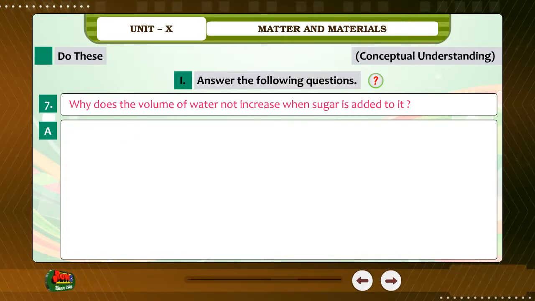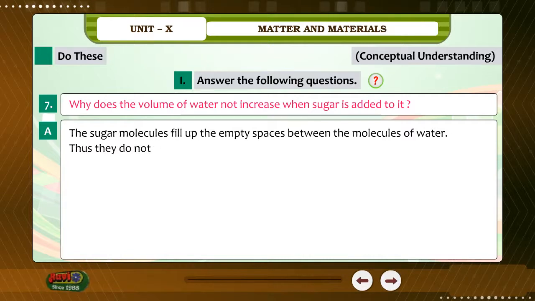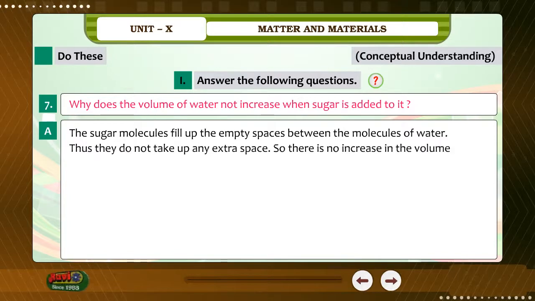7. Why does the volume of water not increase when sugar is added to it? Answer. The sugar molecules fill up the empty spaces between the molecules of water. Thus, they do not take up any extra space. So, there is no increase in the volume of the solvent.